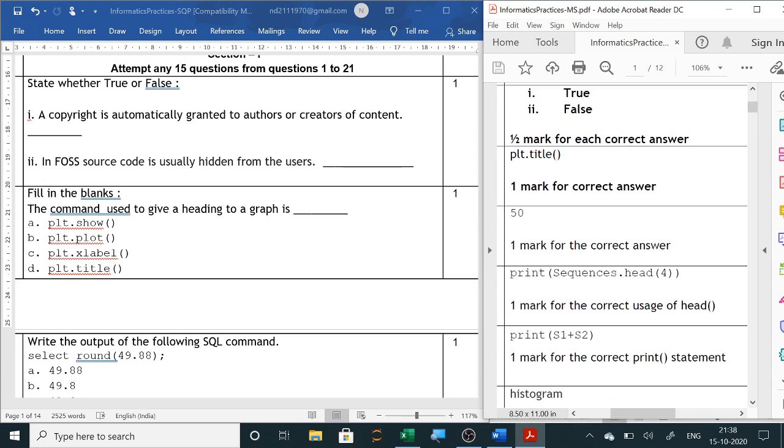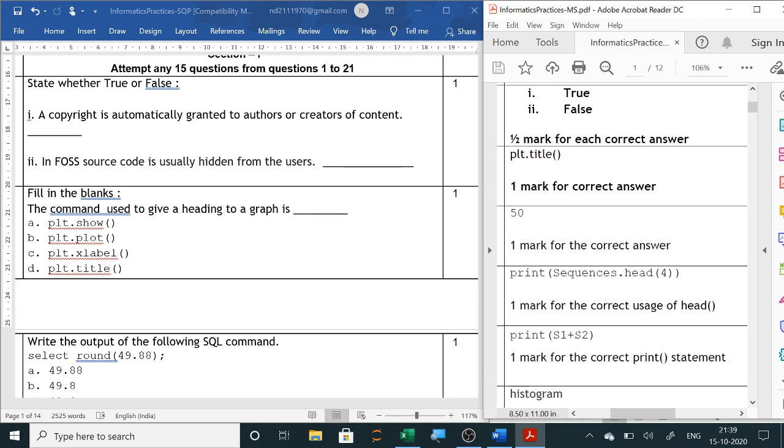State whether true or false: a copyright is automatically granted to authors or creators of content. Now whenever we are making our own content, suppose any music or any lyrics, or you are writing a book or anything, so automatically that copyright is given to you. So a copyright is automatically granted to authors or creators of content, so it is true.